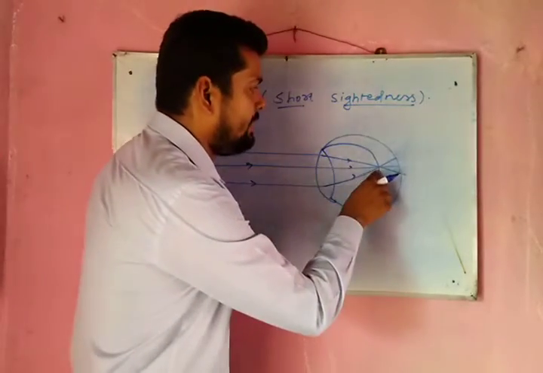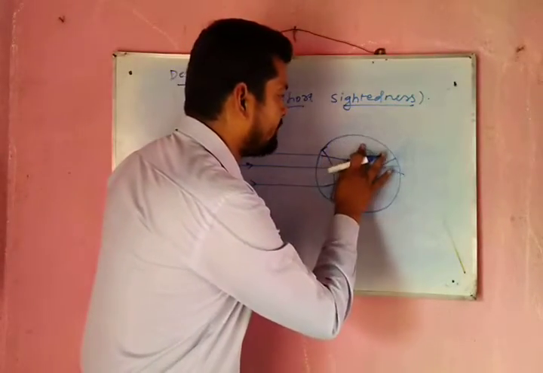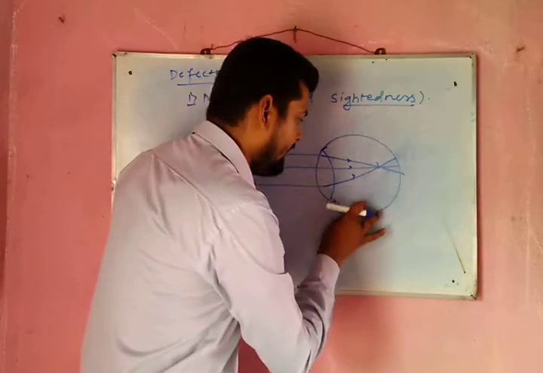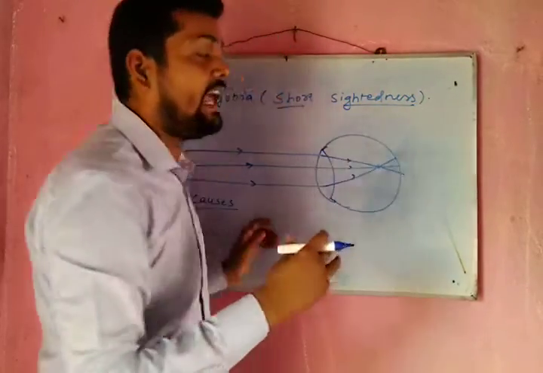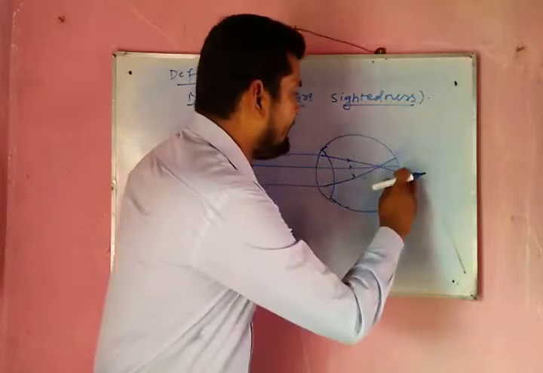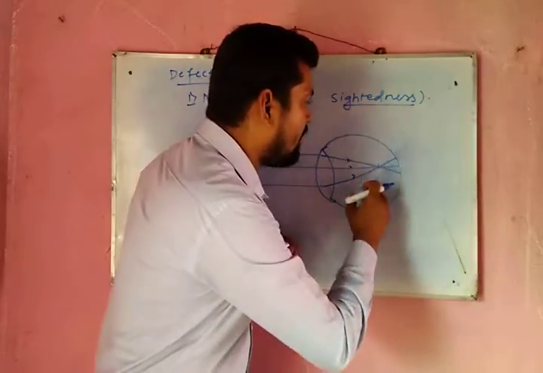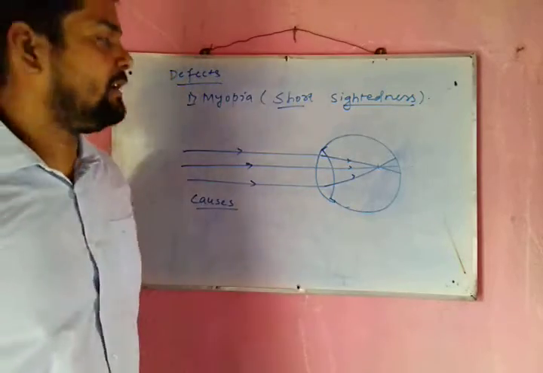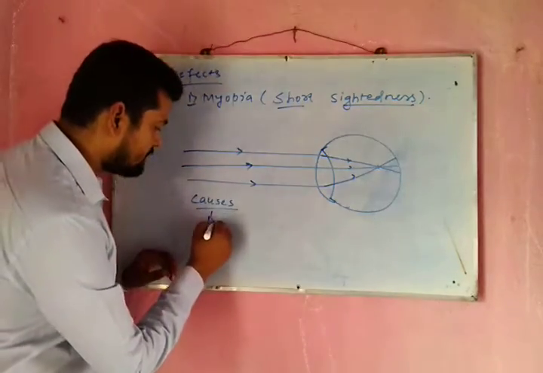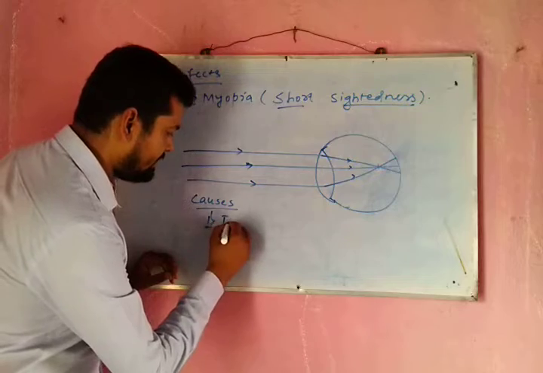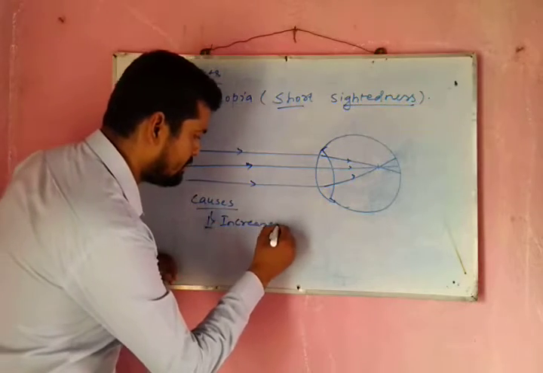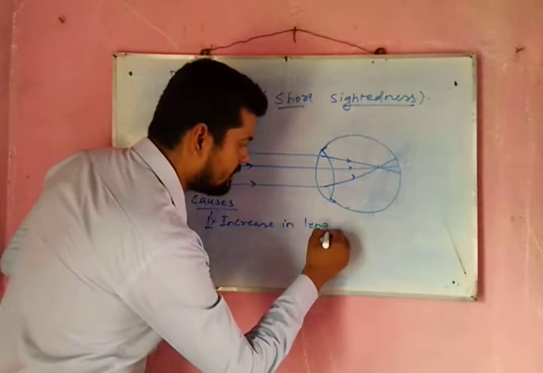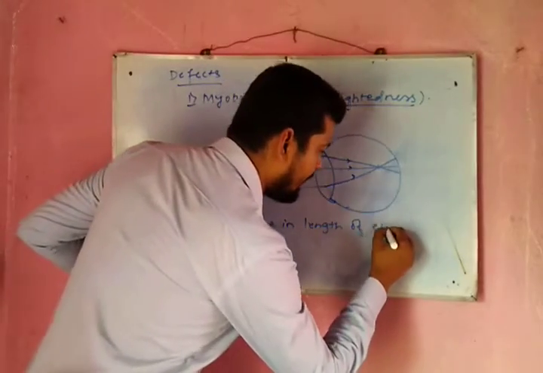So the image was formed at the same point as earlier, but as the eyeball has increased in size, the retina has moved backwards and the image cannot be formed on the retina. So cause number 1 is increase in length of the eyeball.